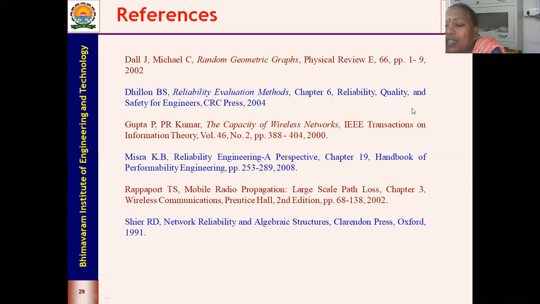And what is mobility? Mobility is basically the... Madam, mobility is zero. Zero means it is a static one. Mobility is zero means it becomes a static, fixed network.